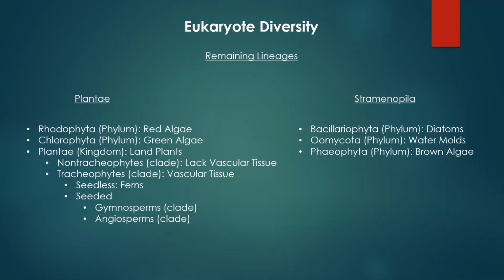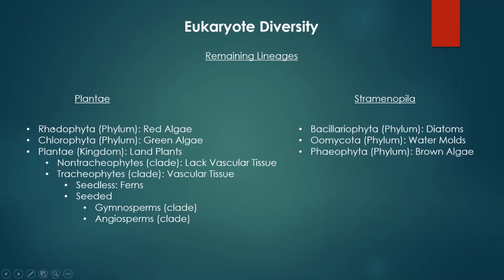Okay, so now we're going to get into the diversity that we missed last time. So specifically, we're looking at the lineages Plantae and Stramonipola. We're going to spend a little bit more time on Plantae since it was so important to giving rise to plants, to land plants. So we're going to look at a whole bunch of different examples of organisms that fall under that lineage. And then we're going to talk about Stramonipola, and we have a few examples for that one. Also important species.